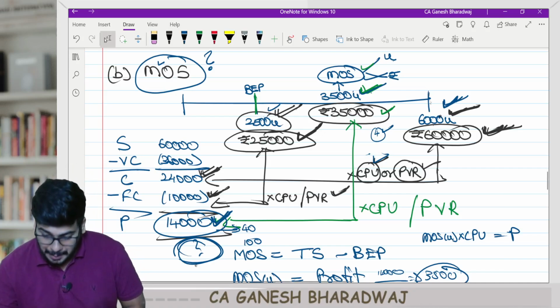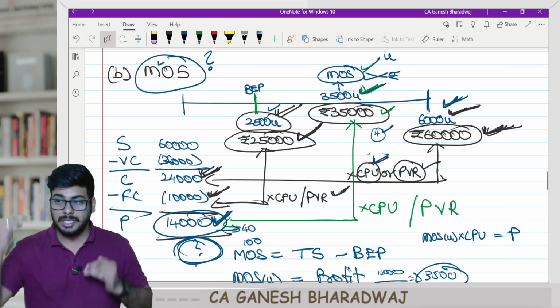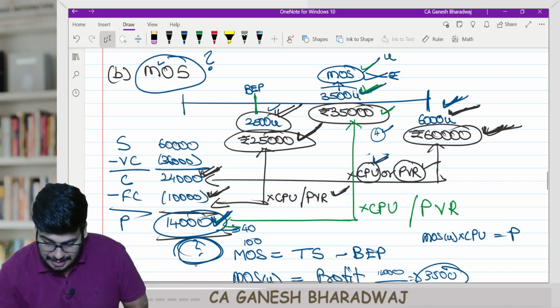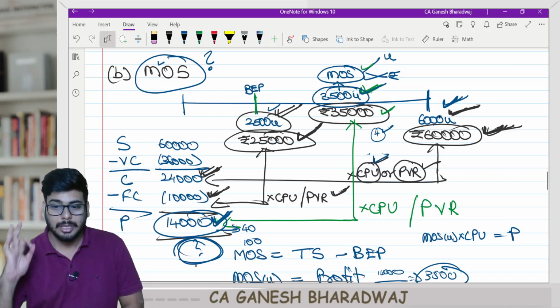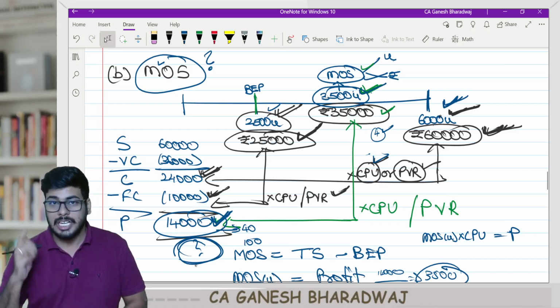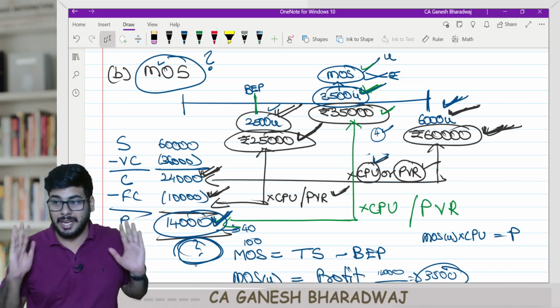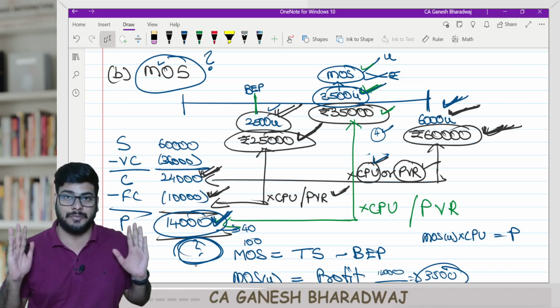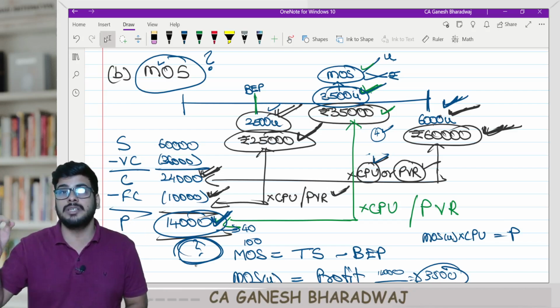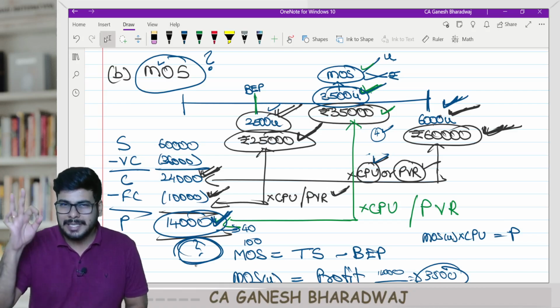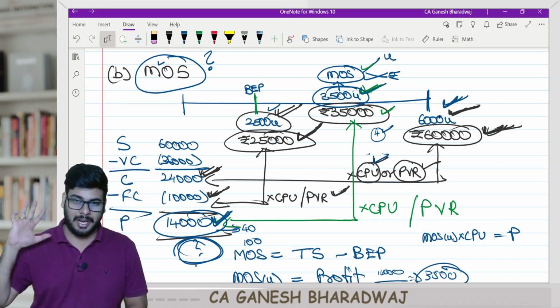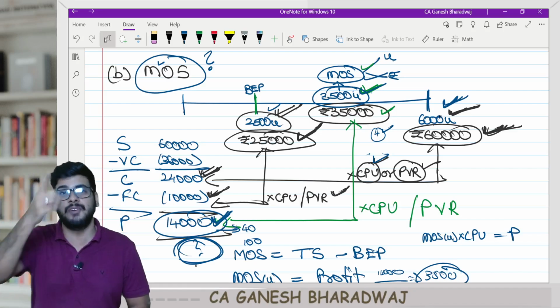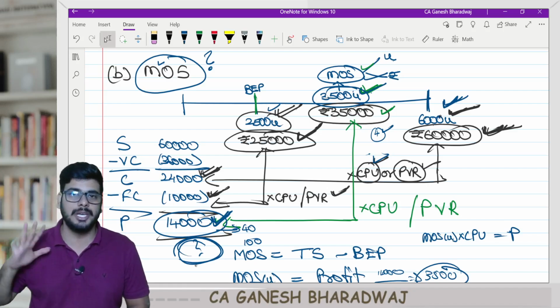Correct? Presently, I'm selling how many units? 6,000 units, which means I have a safety cushion of how much? 3,500 units. So presently, I have an extra safety cushion of 3,500 units. Even in a worst case scenario, my sale can drop by 3,500. It cannot drop below that. If it drops below that, then I will be incurring a loss.